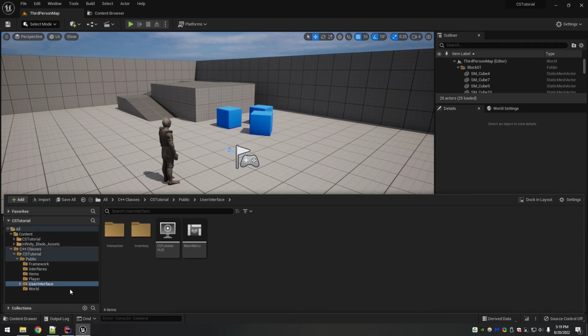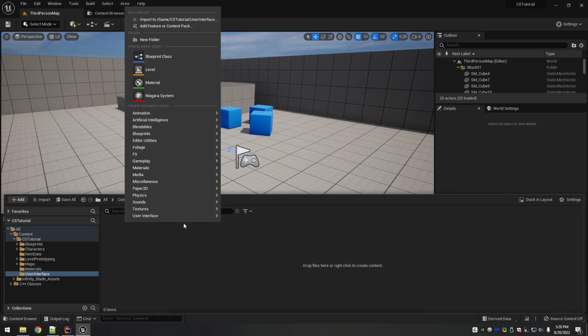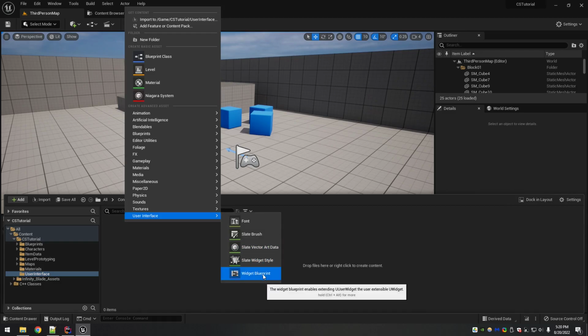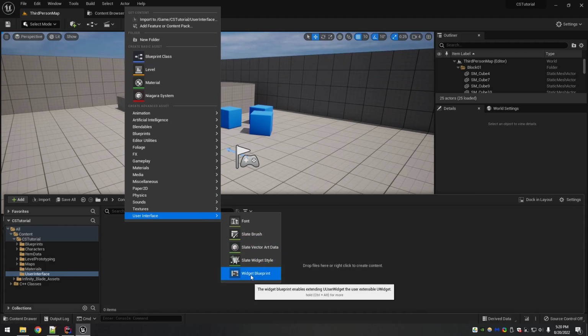It's going to create the standard kind of data blueprint with the event graph and stuff like that. What you need to do, so I'm going to go in here to my games folder, and I'm going to create a new folder and just call it user interface. You right click, go to user interface, and then go to widget blueprint. It's not a blueprint class of the standard kind.